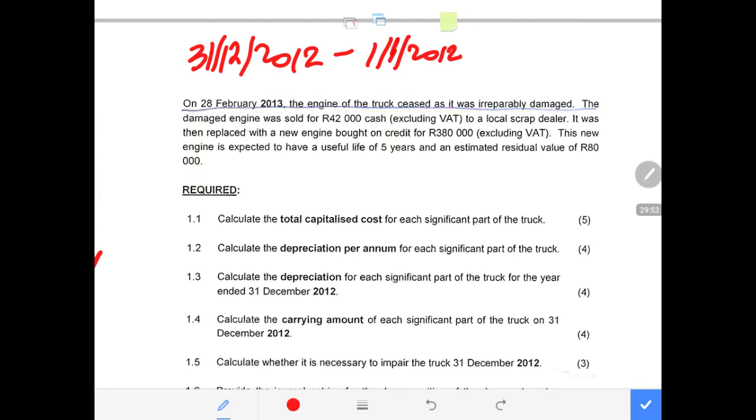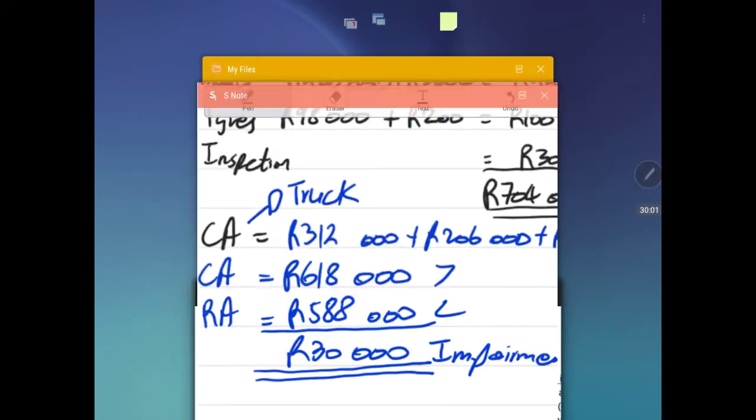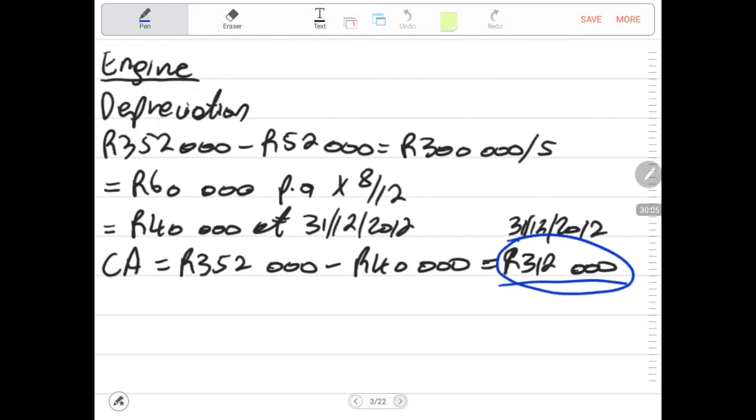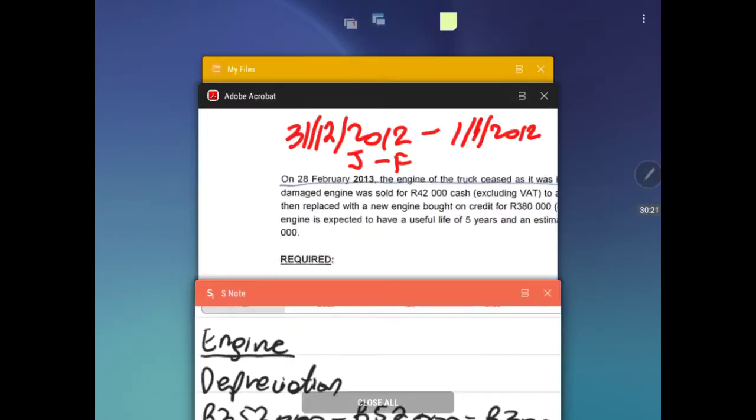Now we need to calculate depreciation for January up until February, because depreciation has been calculated only up until 31st of December when it comes to the engine. So we need to account for January plus February in the calculation of the depreciation, up to the date this engine was damaged.